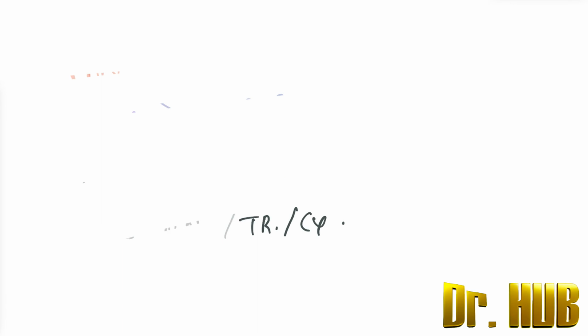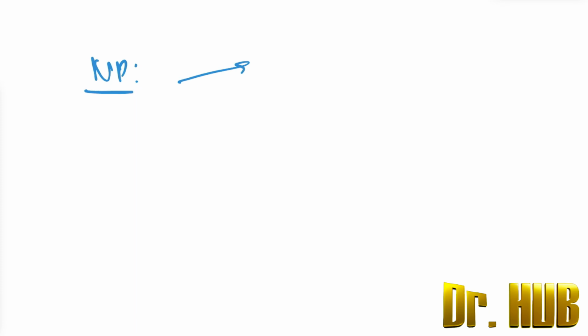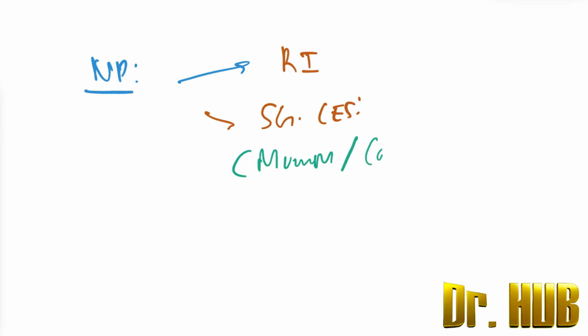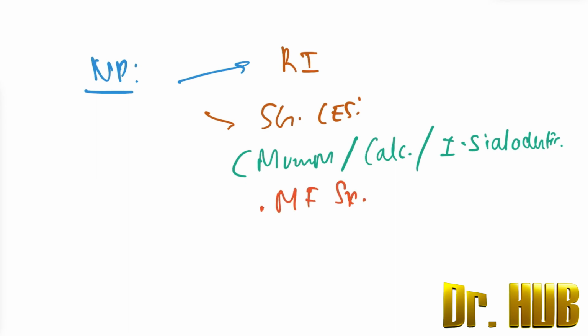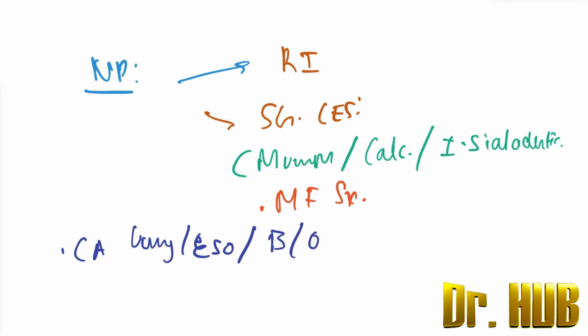Next, we move on to the non-pancreatic disorders. Under non-pancreatic disorders, it can be due to renal insufficiency. It can be due to salivary gland lesions, and under salivary gland lesions, this can be due to mumps. It can be due to the presence of calculus, irradiation, sialadenitis, and also maxillofacial surgery. Then it can include carcinoma of the lung, esophagus, breast or ovary.